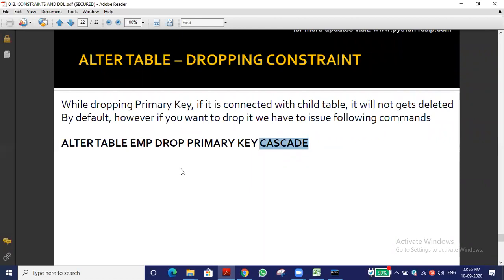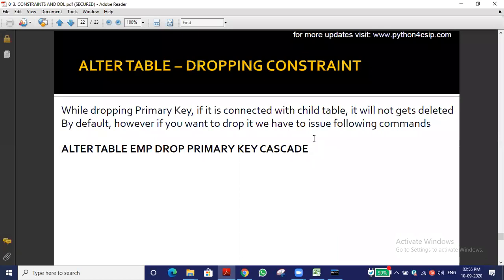If you want to delete a primary key that is a foreign key of the child table, we have to use that. Better I will teach foreign key, then you can understand this. This slide also just keep it as pending. This concept also I will teach. That's the example they have given.